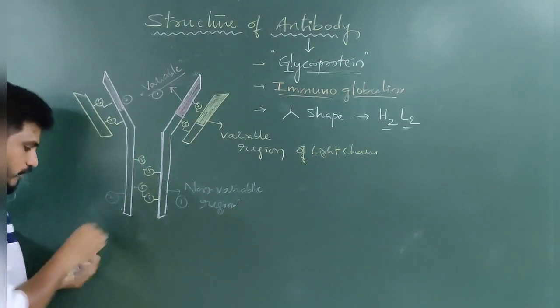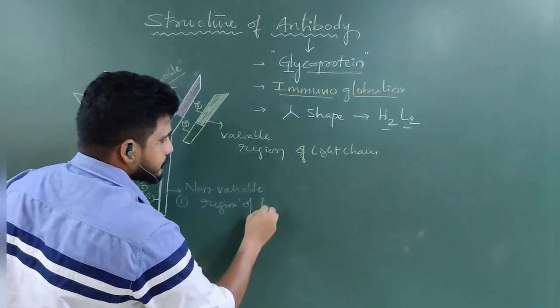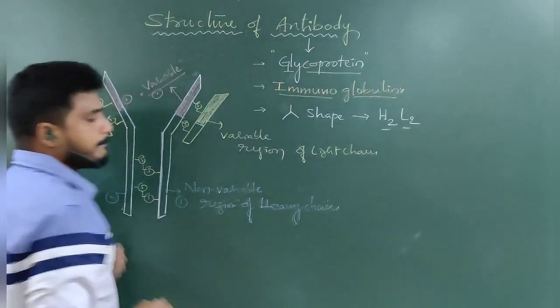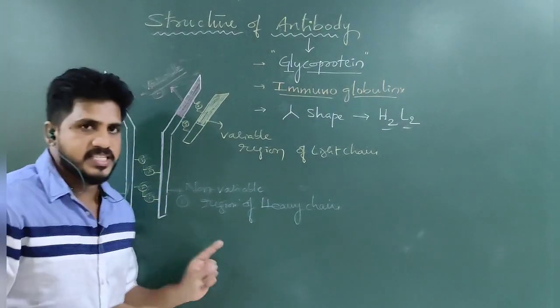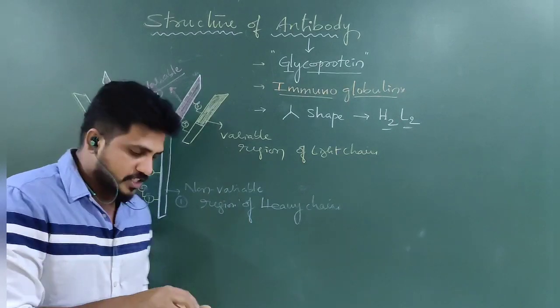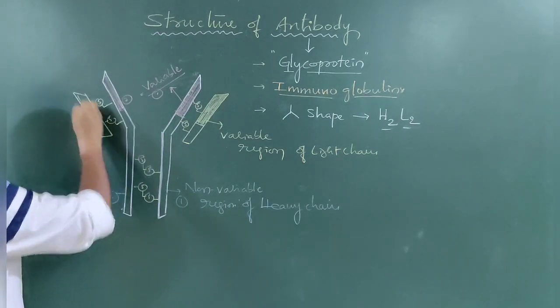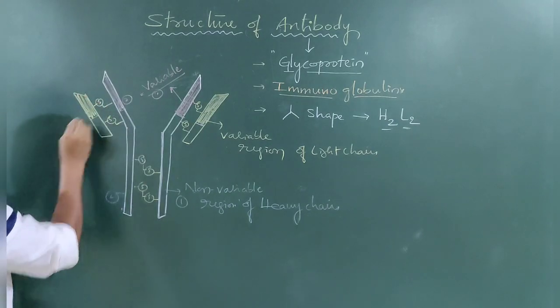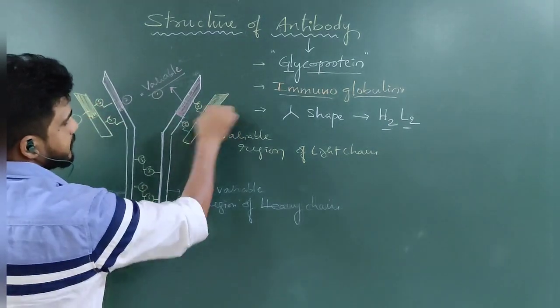This is the variable region of the heavy chain. Understand? So total number of variable regions in the heavy chain is 2, and in the light chain also 2. Half of the light chain is variable. This is the second part, this is the first part.